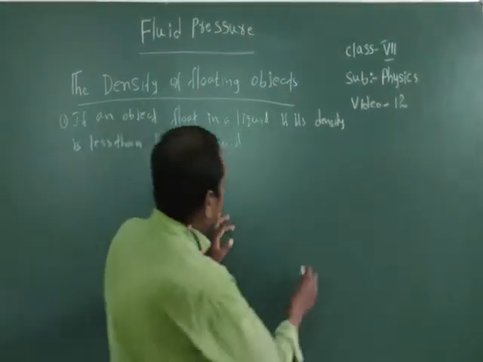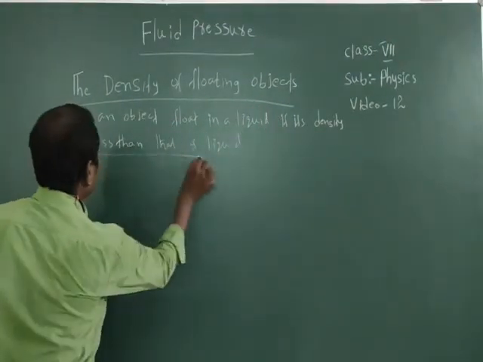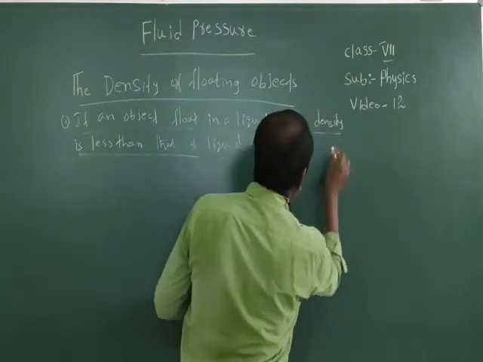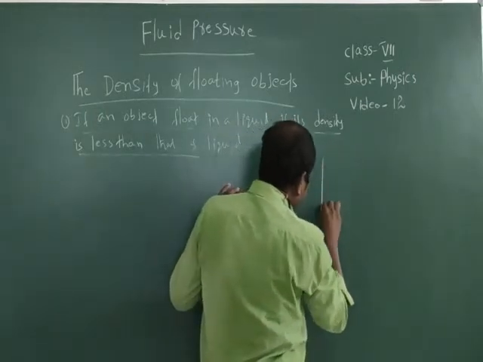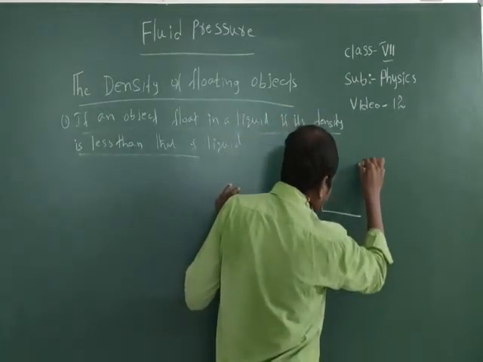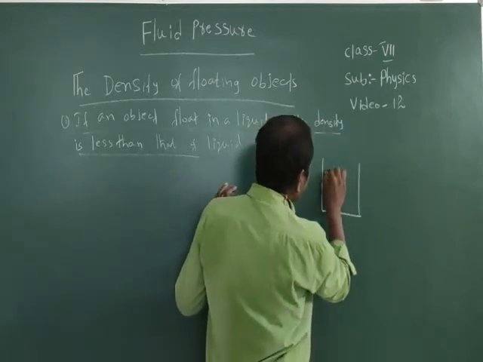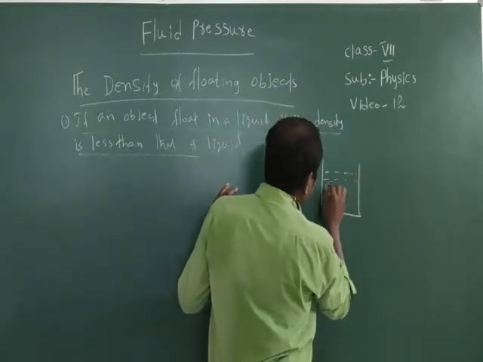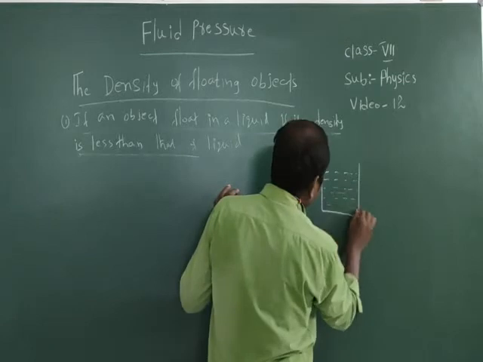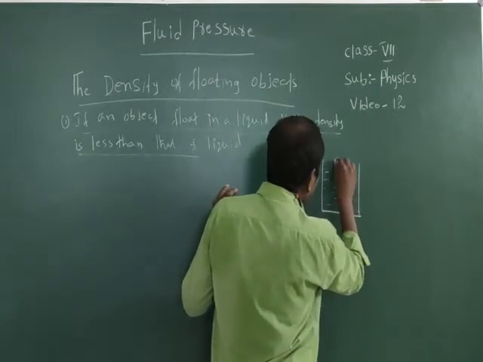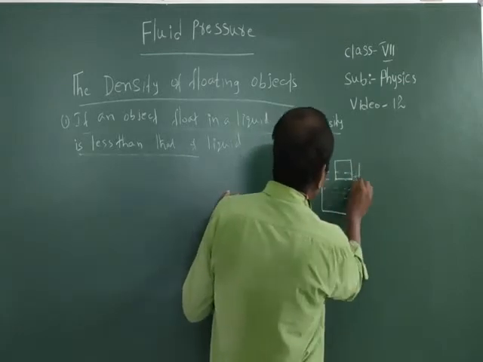See the diagram. If a body is immersed in liquid or water, the body floats on the liquid.